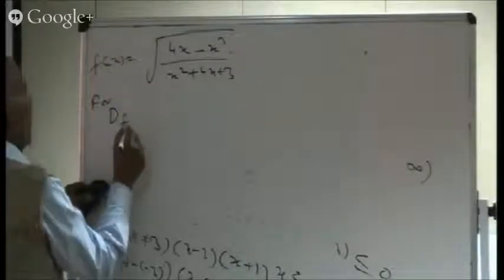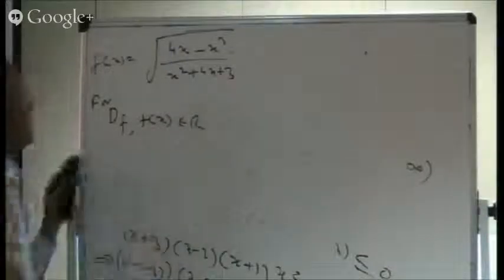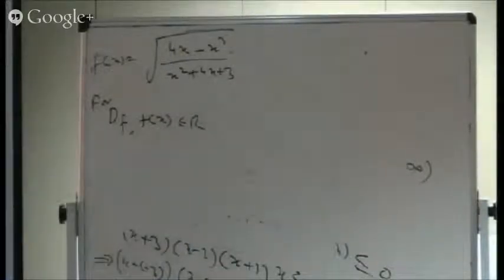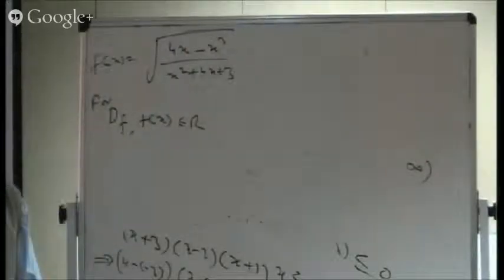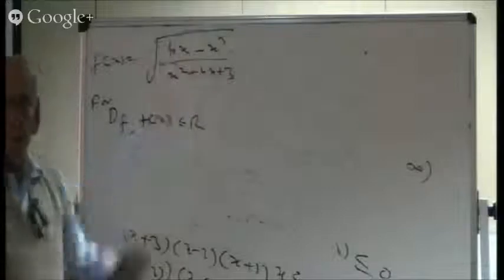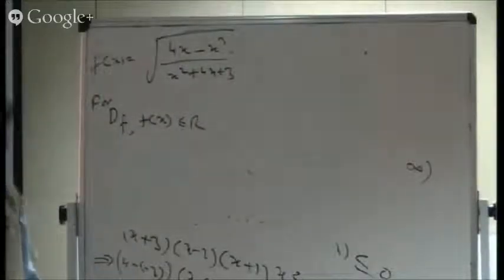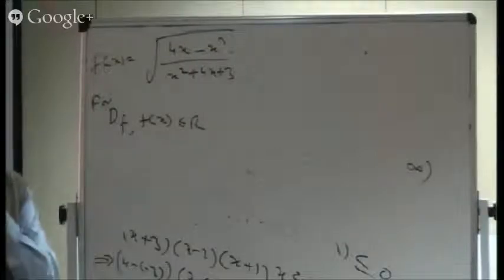Well, for the domain, I say generally that f of x must be a real number, understood? Whatever it is, it must be a real number. Now for this to be a real number, what should happen? This will be a real number provided we don't get a negative sign under the root, provided this is positive. And moreover, the denominator should not be 0. So there are two restrictions.